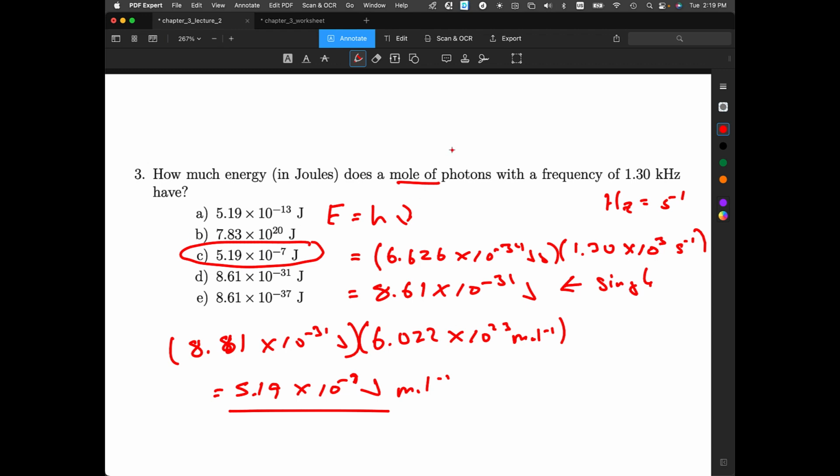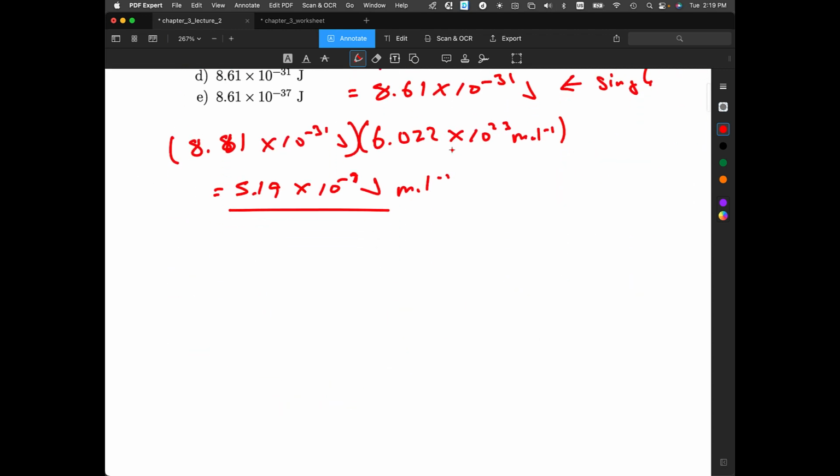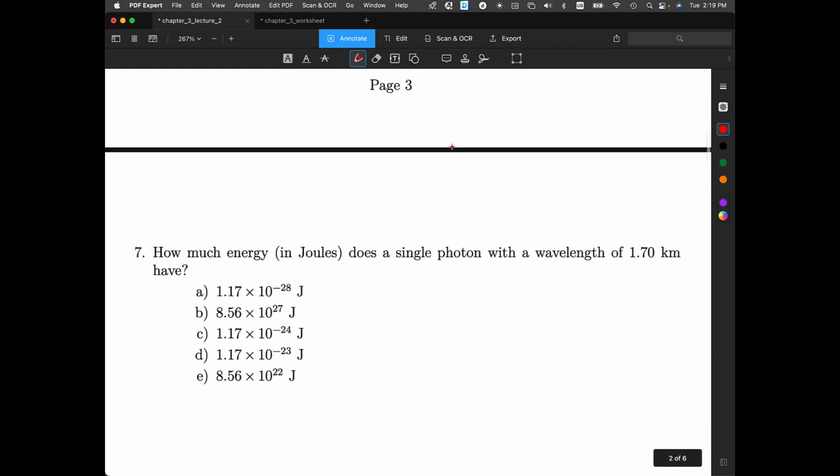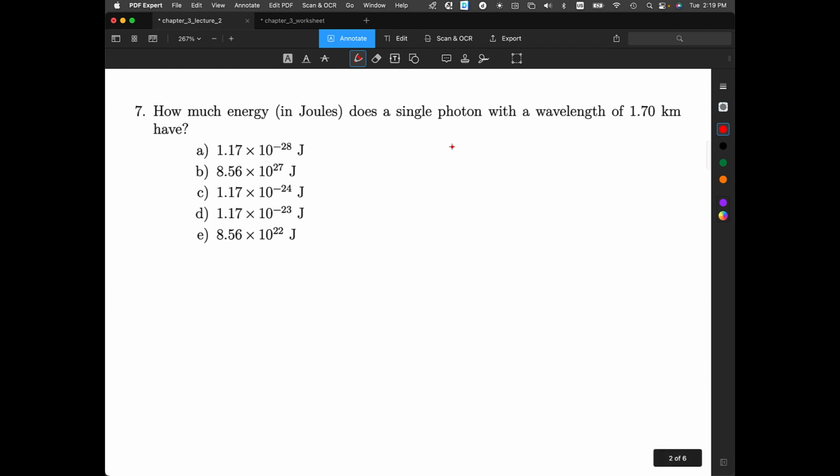So here we're given frequency and asked for the energy of a mole of photons. You could also be given a wavelength for a single photon. If you remember, frequency times wavelength equals speed of light, so frequency is equal to speed of light over wavelength.